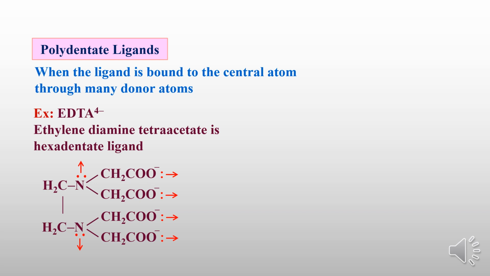So these are the polydentate ligands. In the same way, if 3 donor atoms are there, we can call it tridentate; if 4 are there, tetradentate, like that. Instead of tri or tetra, we call it polydentate: three or more donor atoms which can make three or more bonds with the metal. See here, 2 nitrogen atoms are donors and 4 oxygens are donors. In total, 6 donor atoms are there in EDTA, so it is a hexadentate ligand.